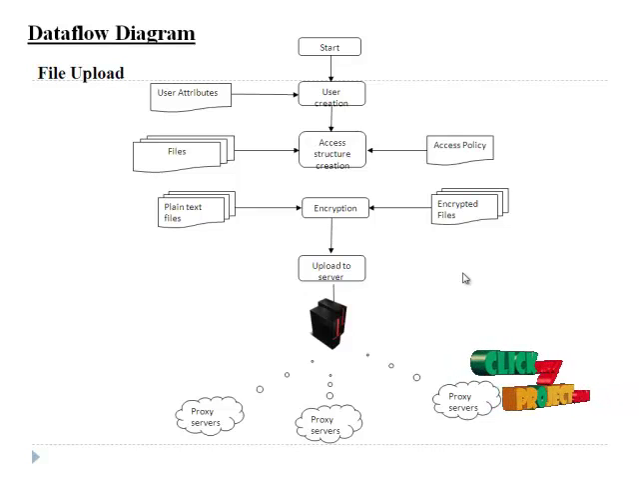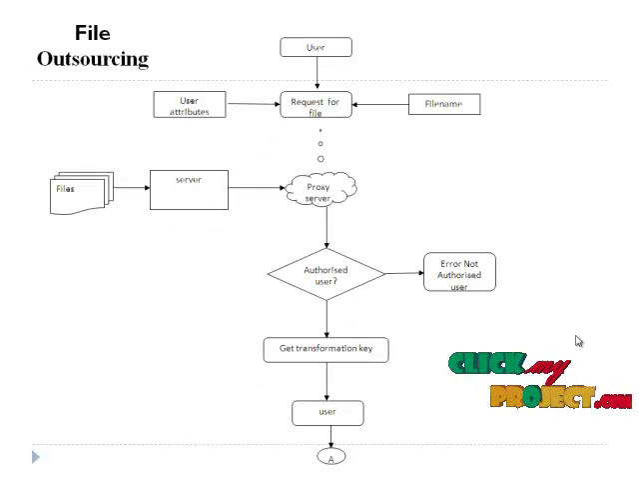Then the file encryption. Here the files are encrypted according to the attributes in the access structure. Then the user details, the encrypted files and the access structure are uploaded to the cloud server. The cloud server is connected with the proxy servers. The user first gives a request to the server for a file. The request should contain the file name and the user attributes.